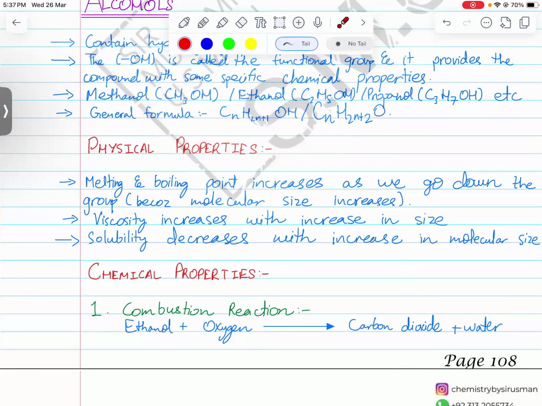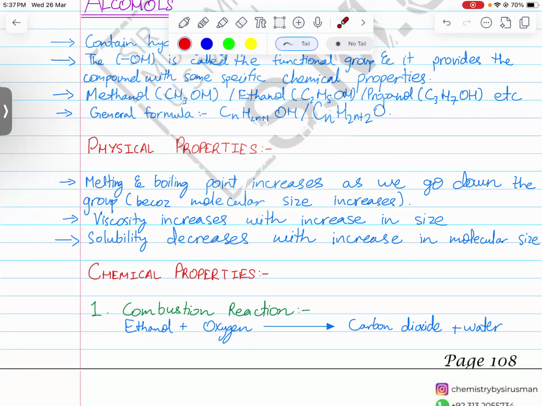Therefore, alcohols have a tendency to dissolve in water. They are soluble in water. Because alcohols can dissolve in water, we can talk about their solubility, and solubility of alcohols decreases when the molecular size increases. So solubility of alcohol decreases with increase in molecular size.